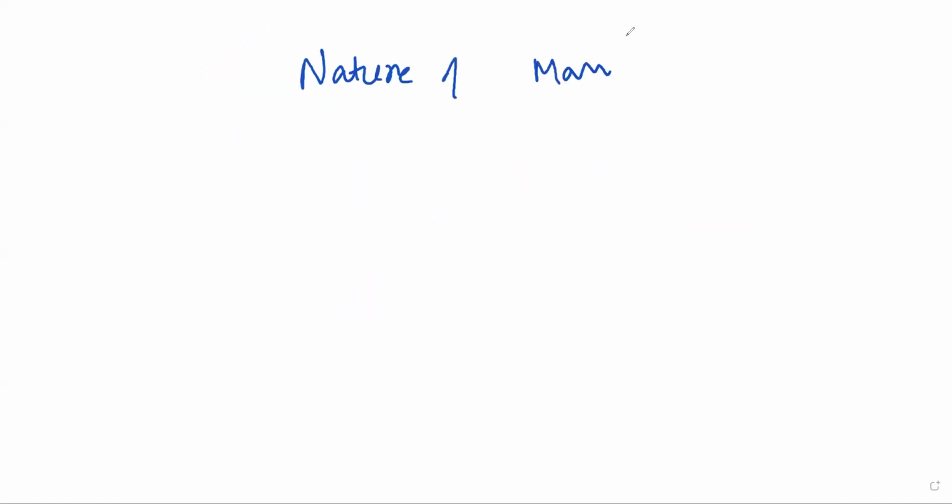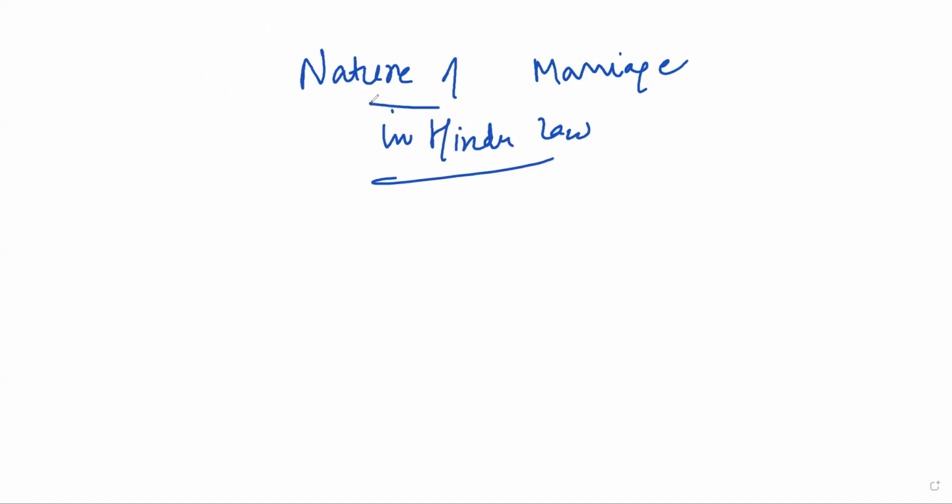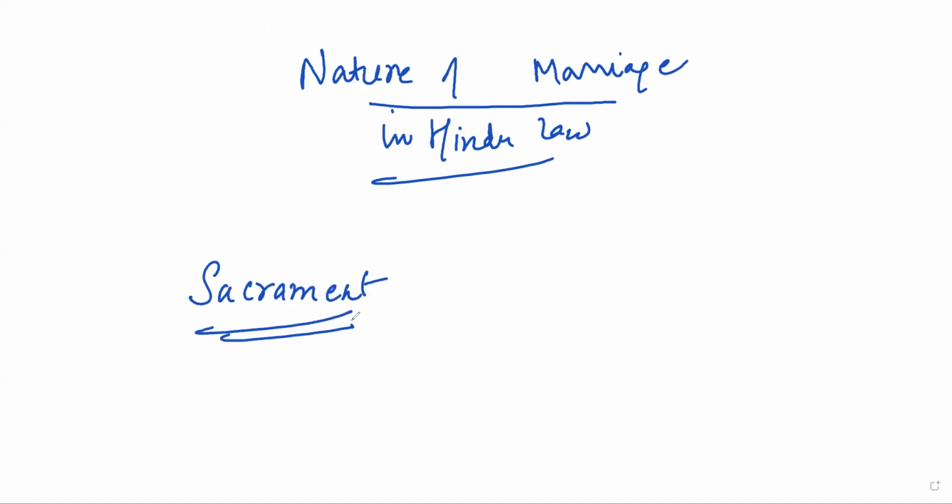Nature of marriage in Hindu law. Okay. Now in Hindus, marriage is taken as a sacrament, right? So marriage is not a contract, it is a sacrament. Now in many Western countries, marriages are in the nature of contract. For example, 3 years, 4 years, 2 years. Even in Muslim law, the marriage is a contract.